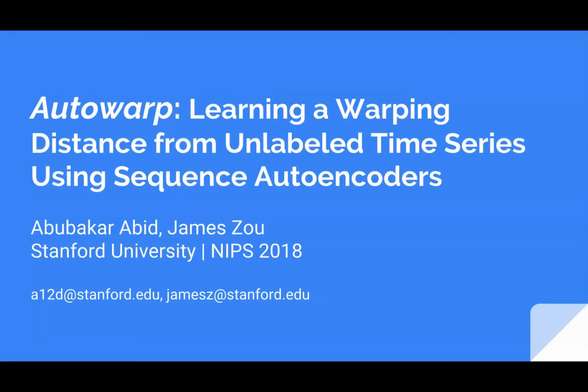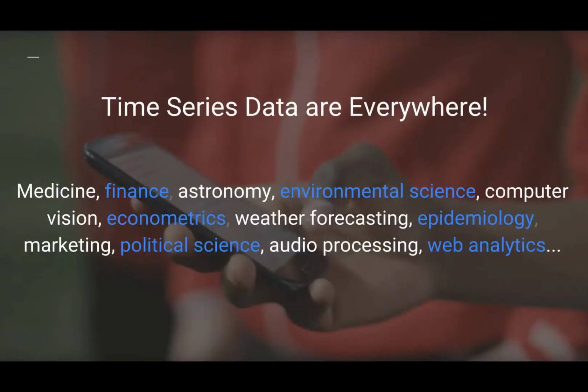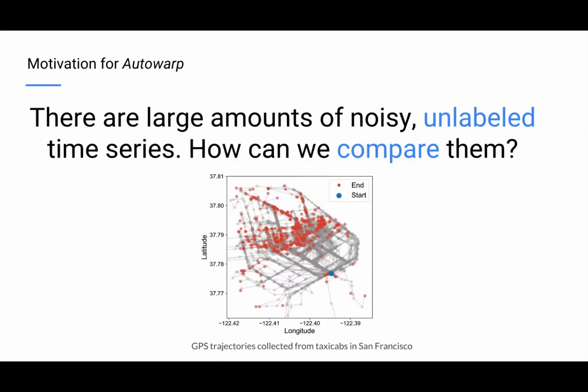Welcome to this brief introduction to Autowarp, a new method for learning a distance metric from unlabeled time series data. Time series data are everywhere, from medicine to web analytics, and the question that motivated Autowarp is what you do when you have lots of unlabeled time series data. Is it possible from the time series data alone to learn a good similarity metric that allows you to say, hey, this trajectory is most similar to this other trajectory?